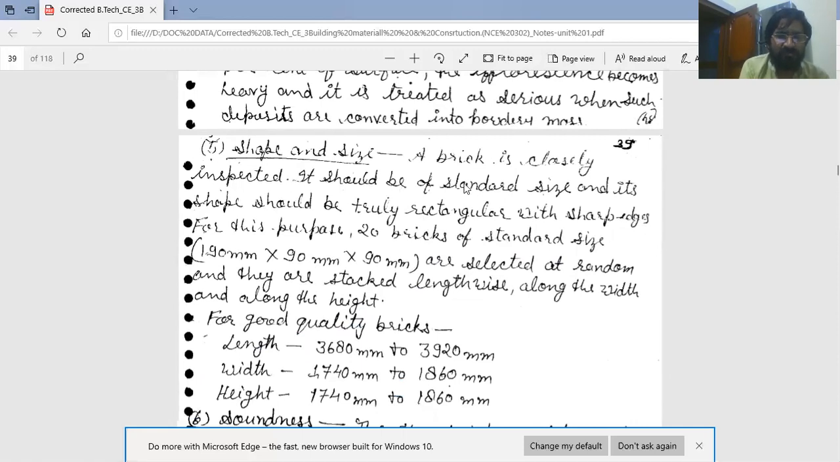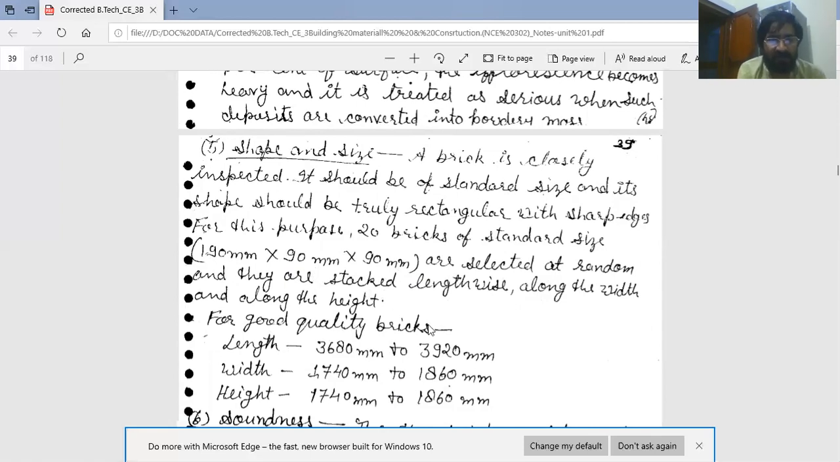Shape and size should be perfect. A brick is closely inspected. This is a very simple test. It should be of standard size and its shape should be truly rectangular with sharp edges. For this purpose, 20 bricks of standard size are selected at random. Standard size of brick means 190 mm length by 90 mm width by 90 mm height. They are stacked lengthwise, along the width, and along the height.